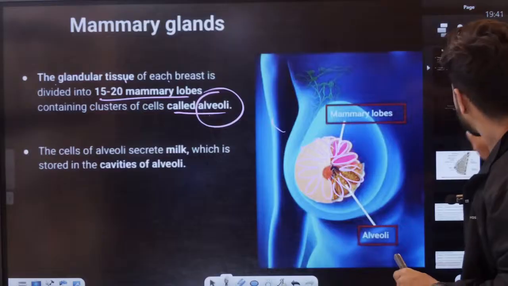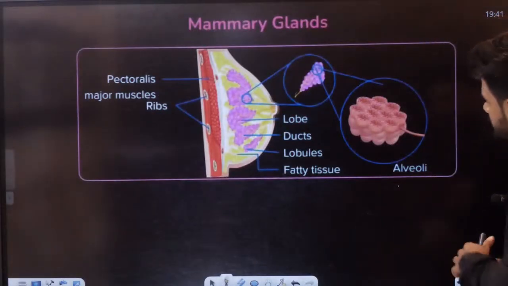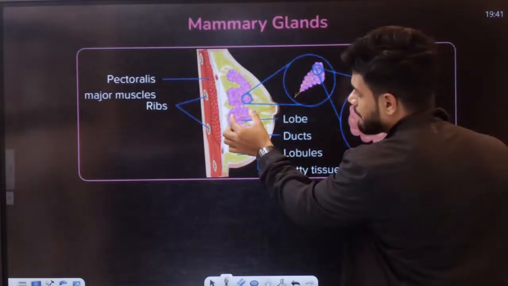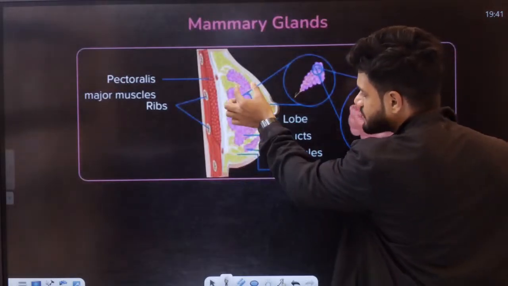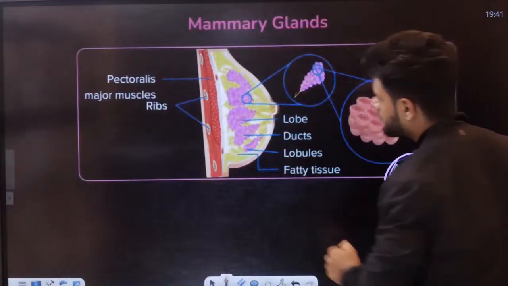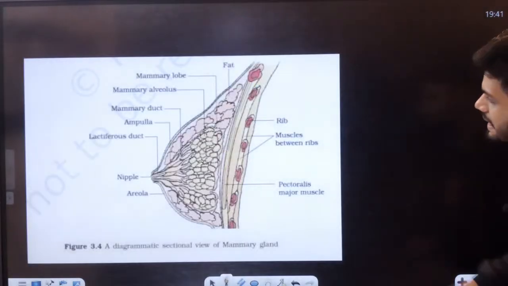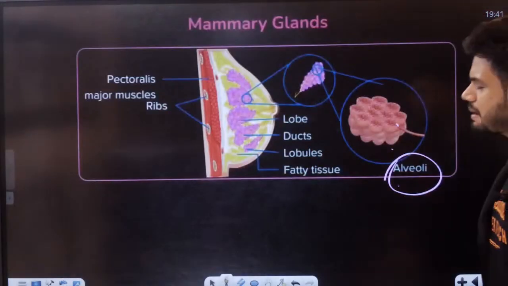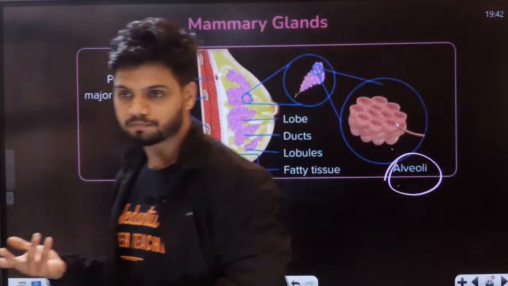Now, students, in examination, this is alveoli. Can you see? These are called alveoli. This is called mammary lobes. Fat everywhere. Now, students, this is the NCERT diagram given for all of you. In examination, what will they ask you?